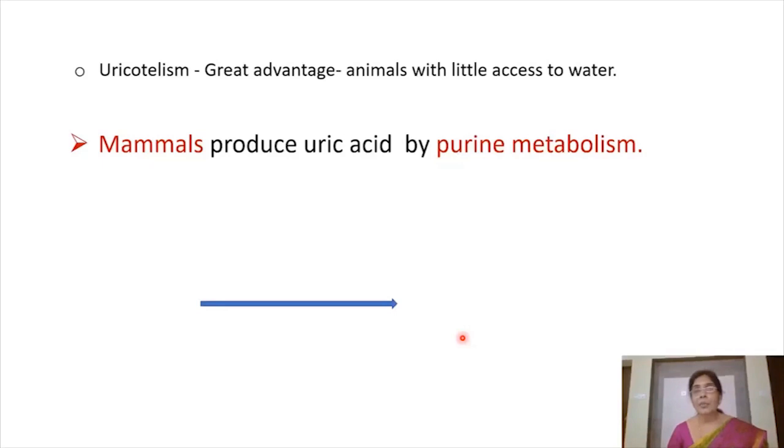But uric acid, only 10 ml of water is required for 1 gram of uric acid elimination. So uricotelism is a great advantage for the animals with little access to water.